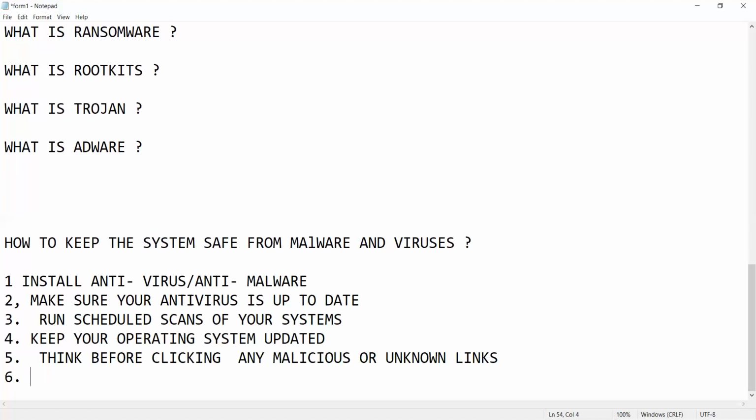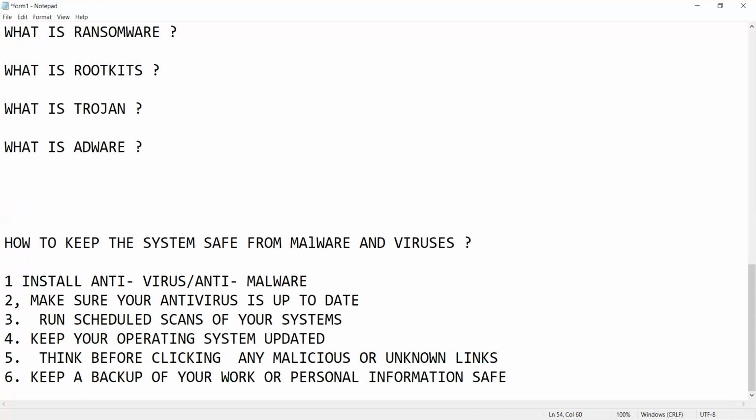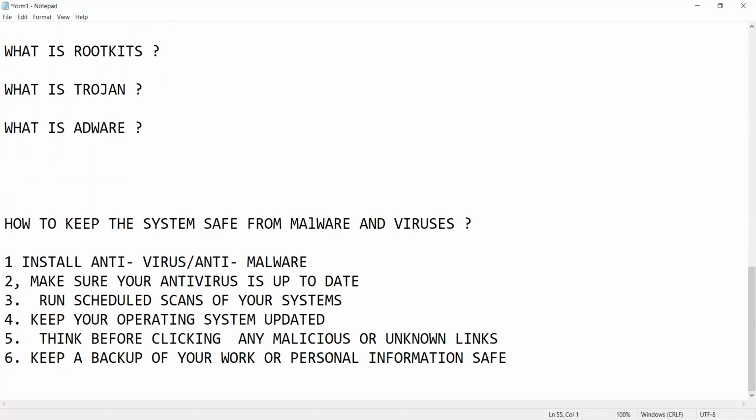Sixth and the last one, keep a backup of your work or personal information safe. Okay, students. So these are the steps to keep the system safe from malware and viruses.